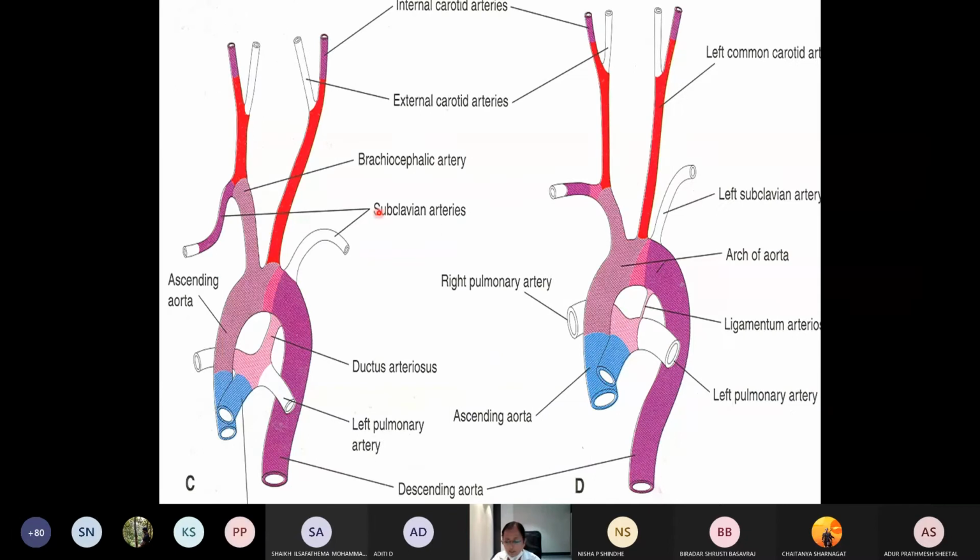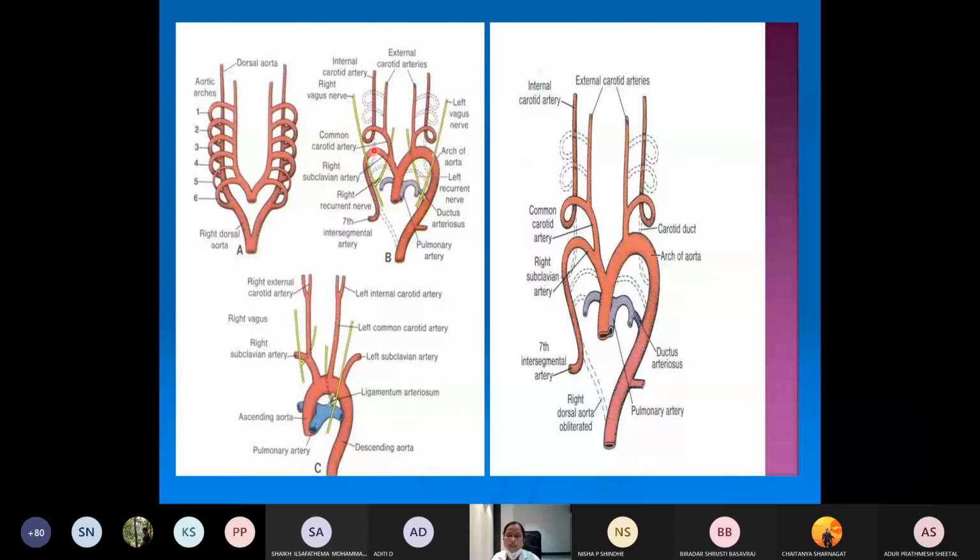Now the carotid arteries will be developing from the aortic arches. So this is about the 3rd arch. Now what happens to the 4th arch? So this is the 4th arch now.